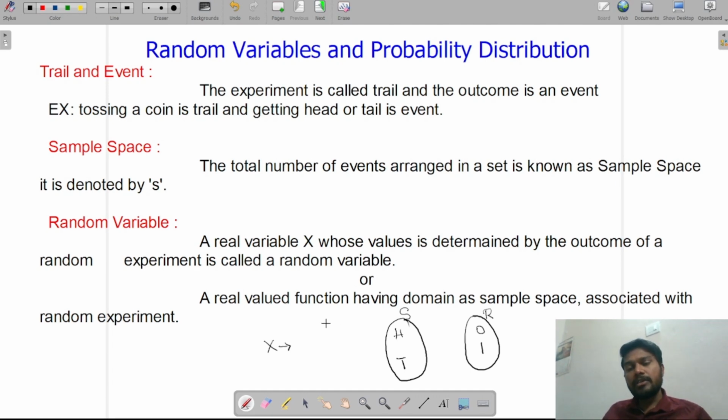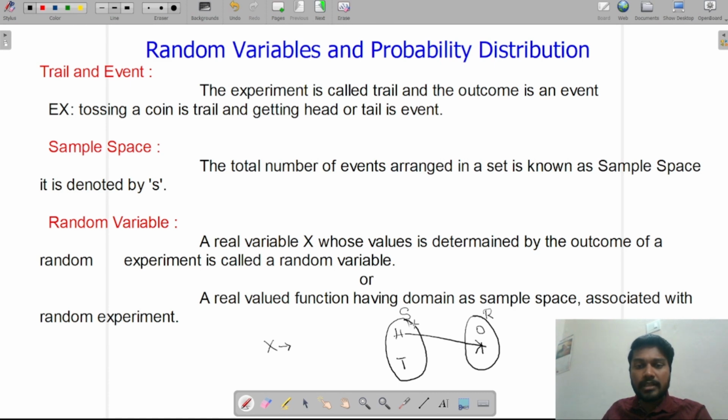What is meant by X here? My X is nothing but the number of heads. See how many heads I'm getting in this experiment. Getting one head, so this head is associated with a 1.